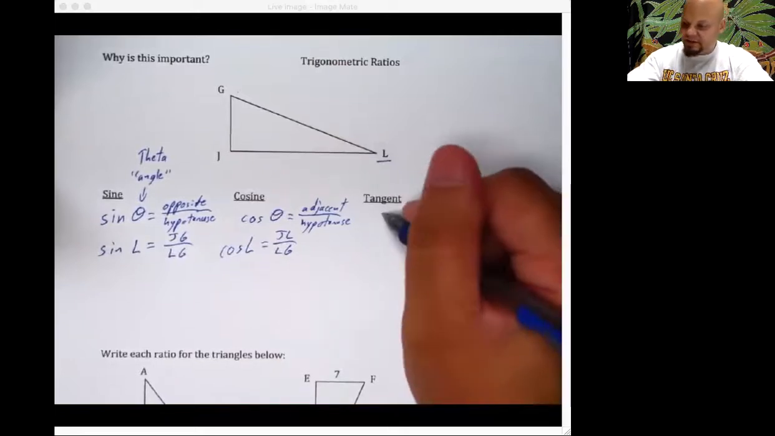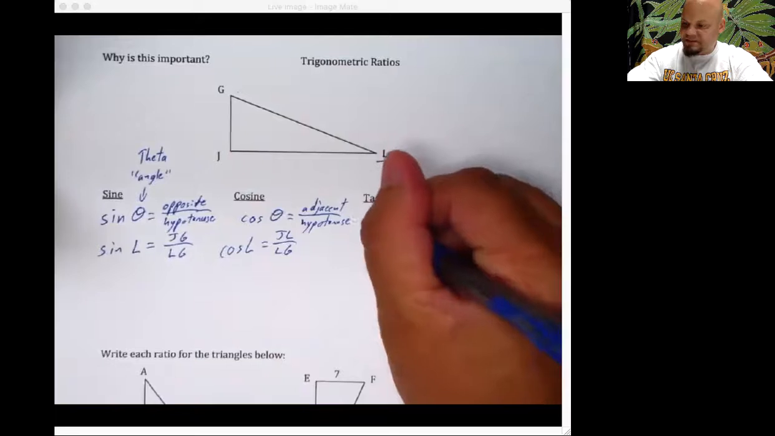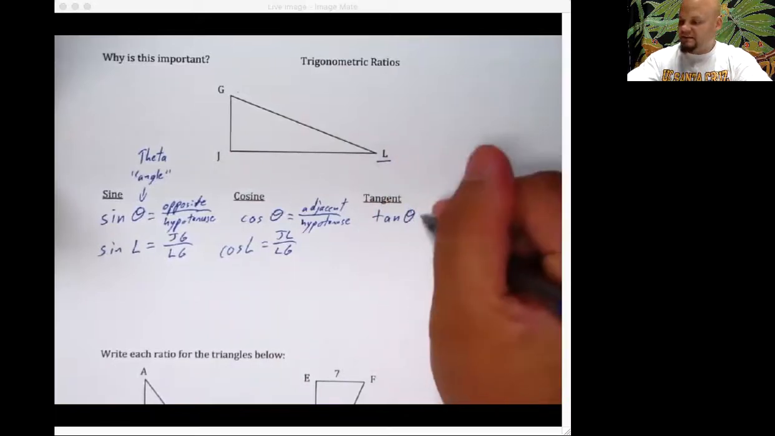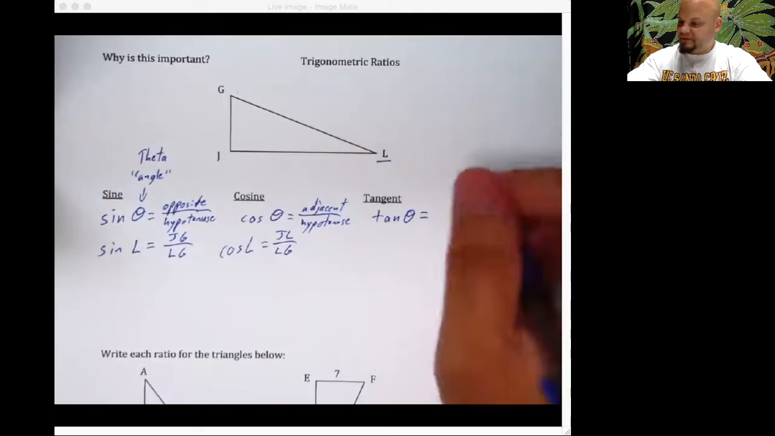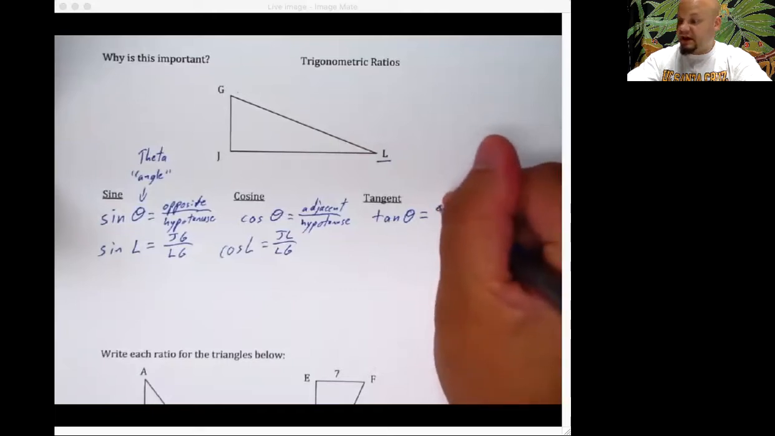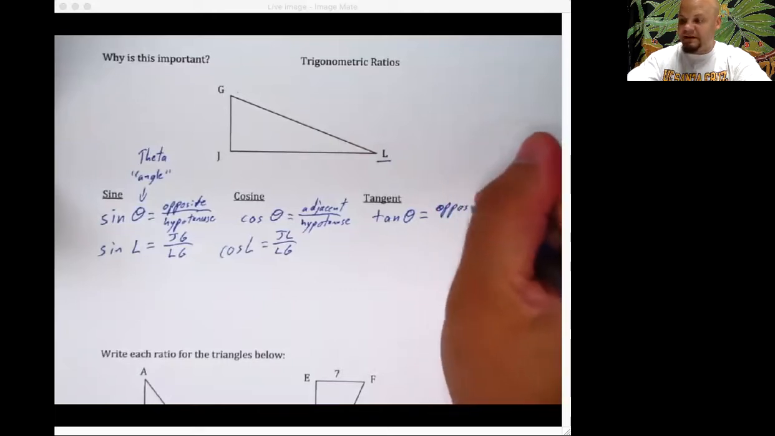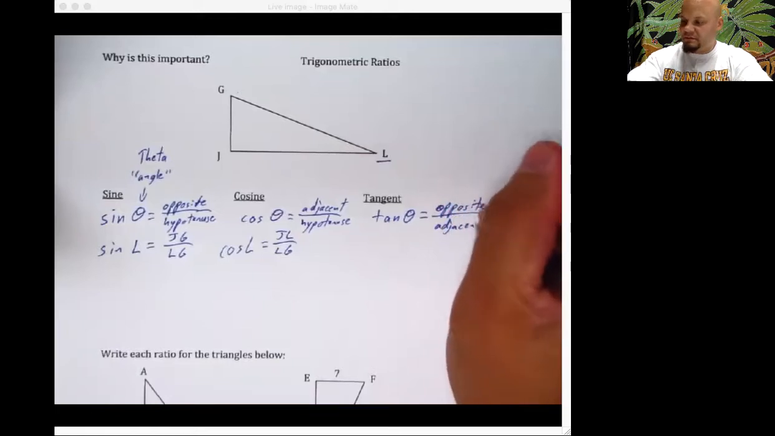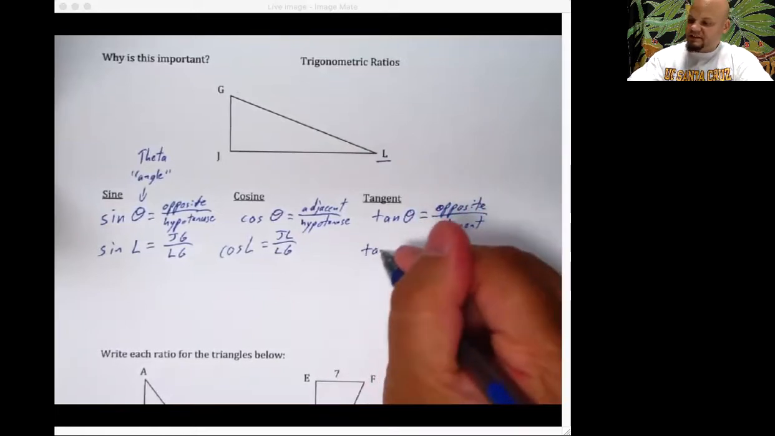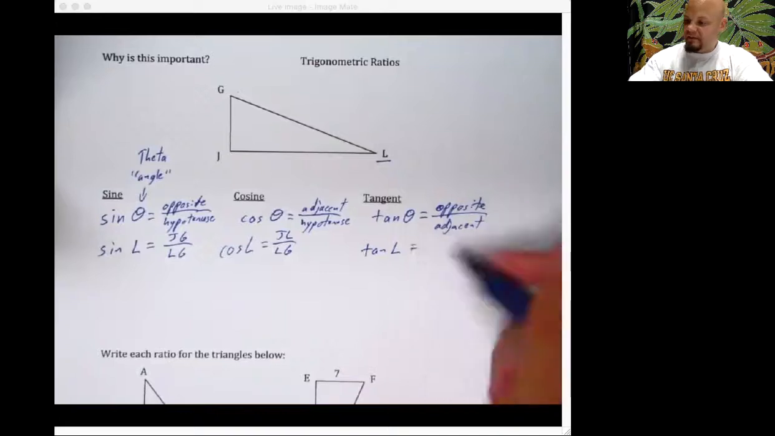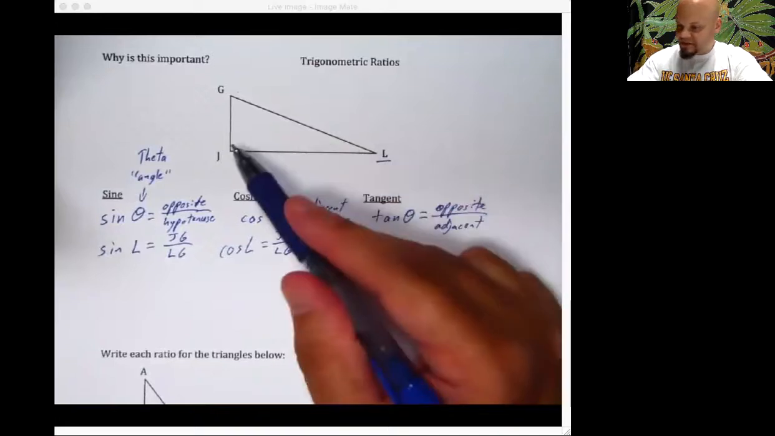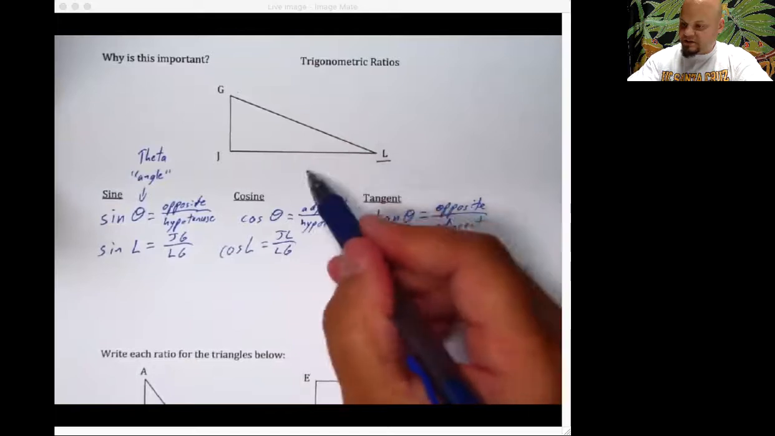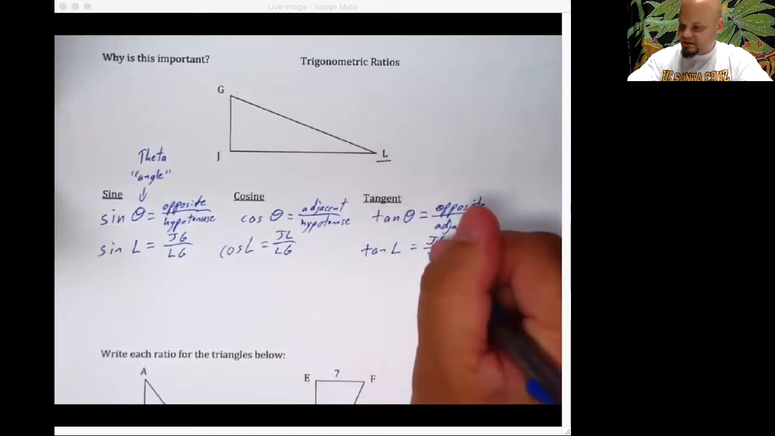Tangent is the one I like the least. And it's also the one that books sometimes like to teach first, and that makes me super mad. Tangent of theta, remember that's just an angle, is equal to the opposite side, I'm writing down the word opposite, over adjacent. So in this case, tangent of L, our angle L, I want the opposite, JG, over my adjacent, JL.